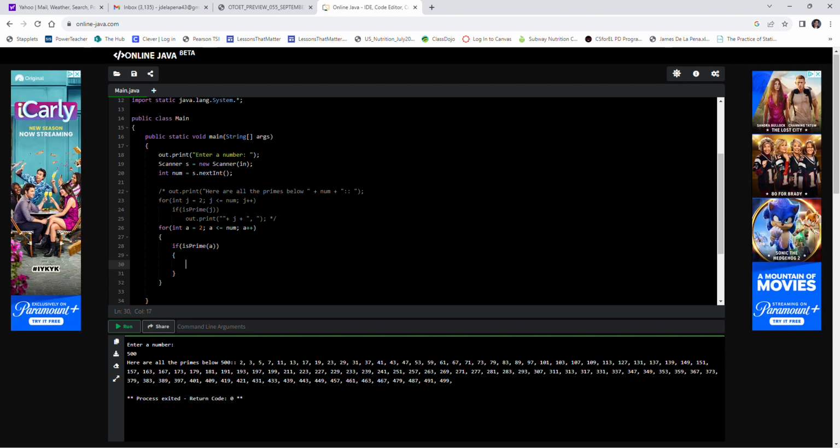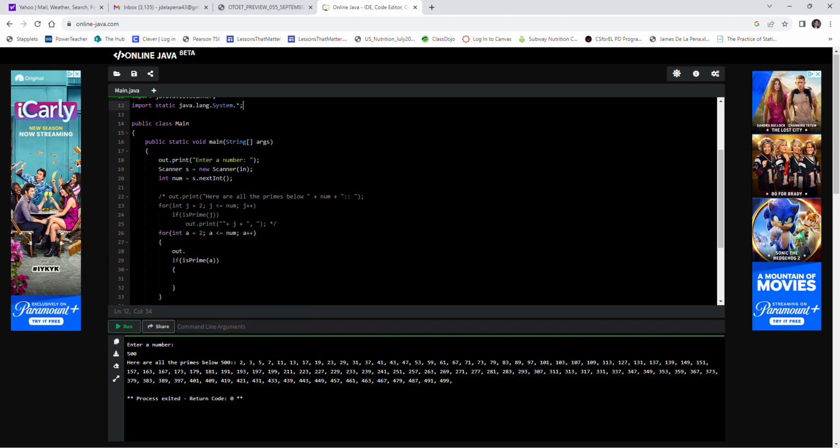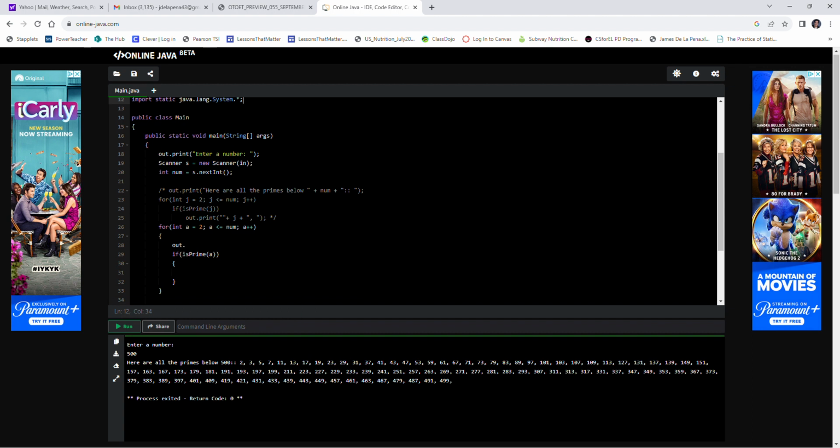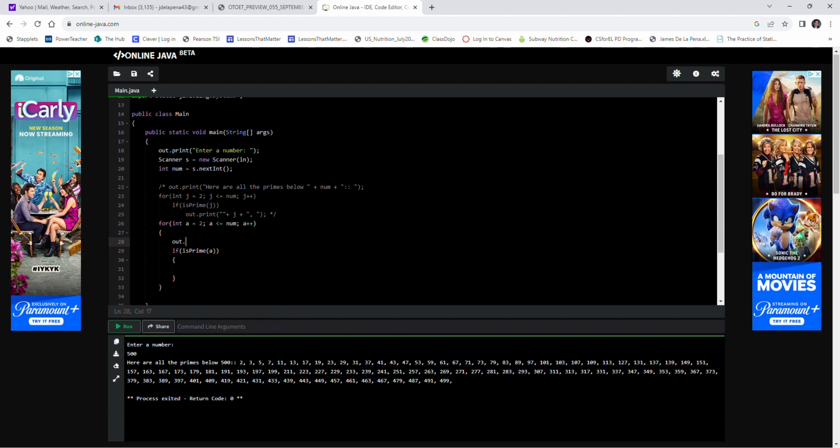Well, how about let's have, I want this to print to the screen in kind of a clever way. By the way, I made a static import statement here for the system class, so I don't have to keep writing system dot. I can just write out dot.